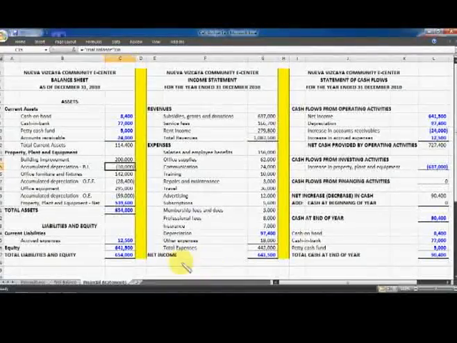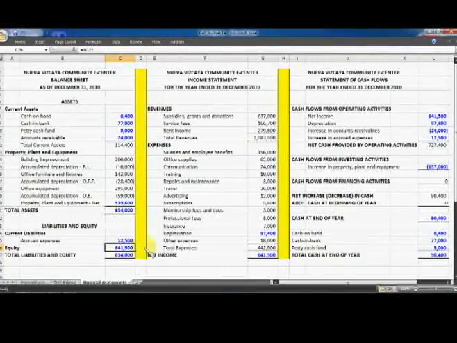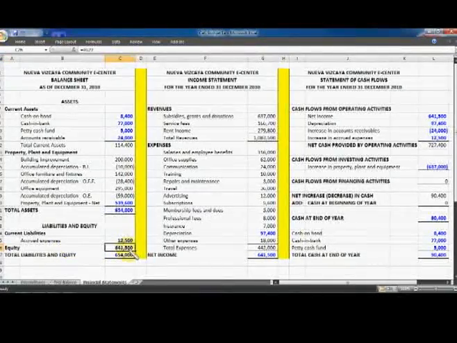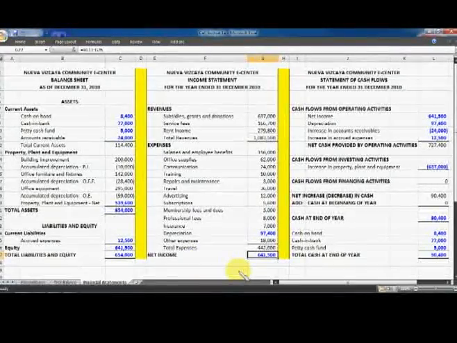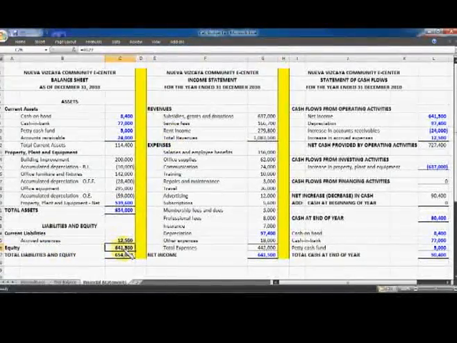Also, the amount of the equity may not be equal anymore to the net income per income statement because the equity here is an accumulation of the net incomes in several periods. So in this case, the equity in year 2011 would be the total of the net income for the period 2010 and net income for the period 2011. That's the equity as of 2011 in the following year.